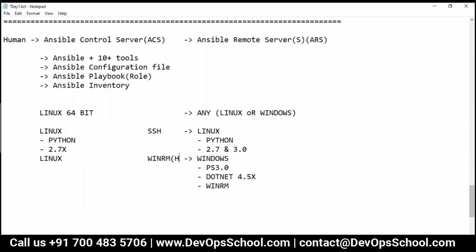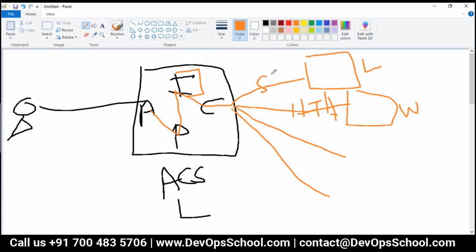WinRM is an HTTP protocol. And for Linux, they talk over SSH. Here there is no agent. Why no agent? Because SSH is already there in every Linux, and WinRM is also there in every Windows 2019 plus, now coming by default.